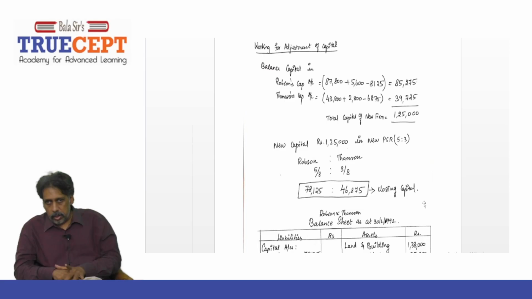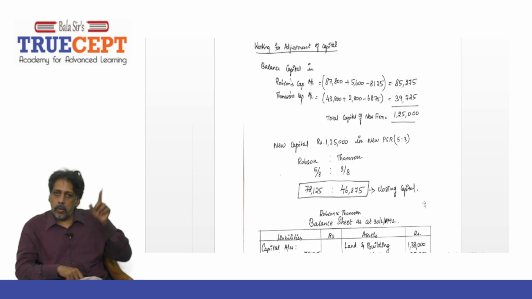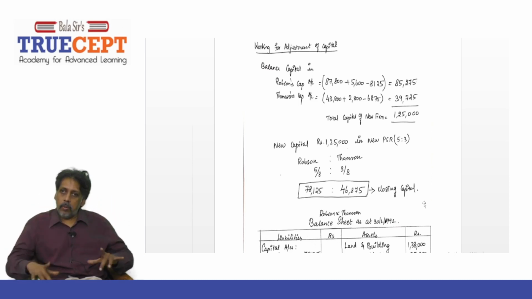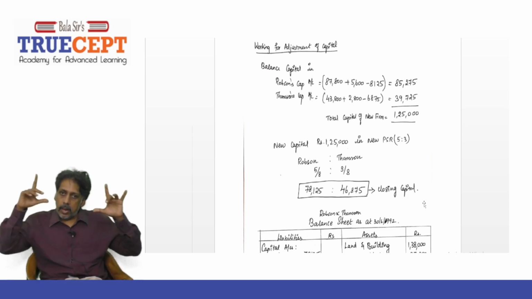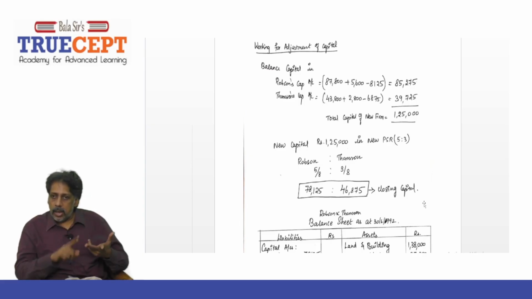85,275. Very good. And then for Thompson, what is the capital opening balance? 43,800. And then add 2,800 minus 6,870. What is the net amount? 39,725. Well, these are the capital account balances in their accounts. Then add both. Adding both, you'll get 1,25,000.